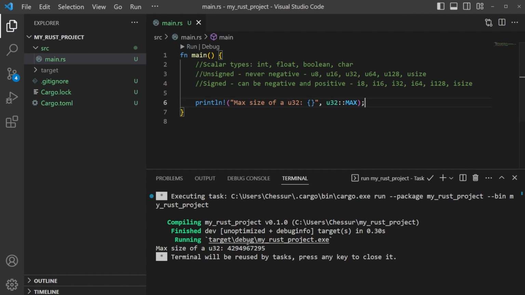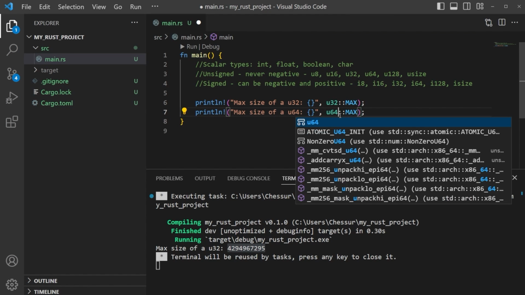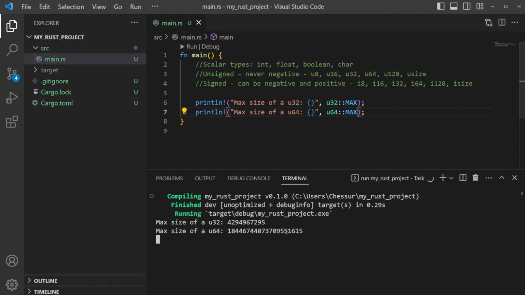And you can see here is the max size of a U32. Okay, well, what happens if we take that up to 64, for example? Let me just copy this, and we'll paste this and we'll just make it a U64. And we'll run it one more time. You can see that this number is going to be significantly larger. Okay, so look at the number and the difference between 32 bits and 64 bits.